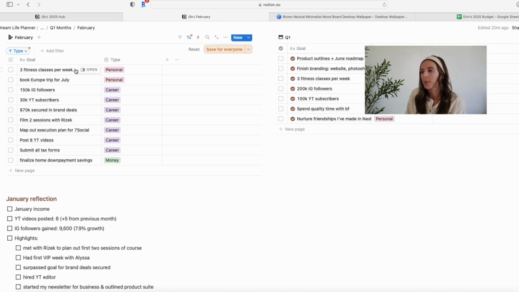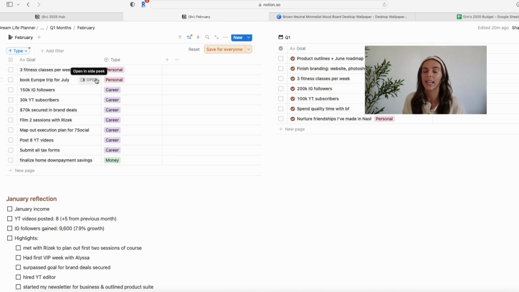On the personal side, I didn't have too much here. Again, I said 3 fitness classes per week, and this is big for me. I really want to get much more into fitness classes in 2025. And in January, it was kind of a weird month. I was strictly going to the gym. My workouts were honestly super average. So putting a lot more of an emphasis on fitness classes this month.